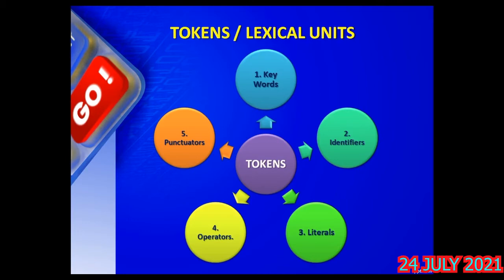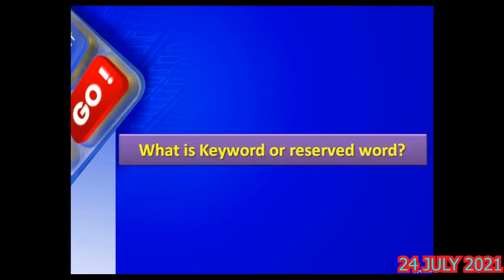These are the types of tokens available in Python. Keywords or reserved words, I will explain the exact meaning. Identifiers, literals. Another name for literals is constants. Another name for identifiers is variables, then operators and punctuators. Let us discuss these tokens one by one.